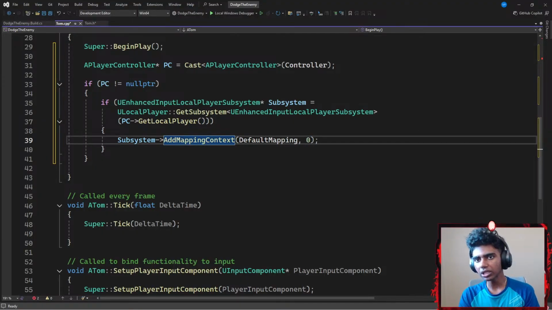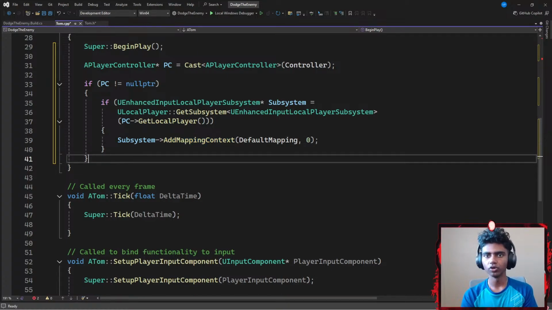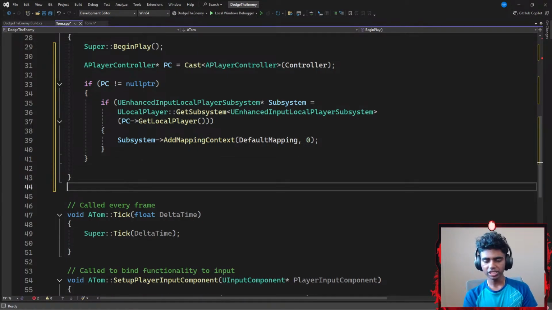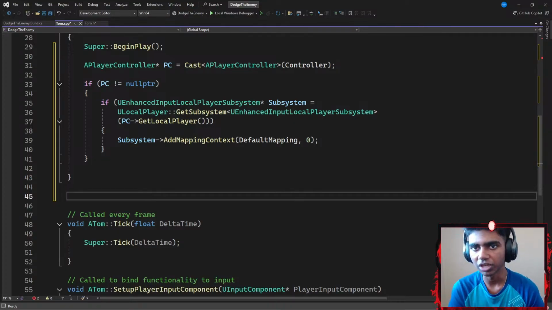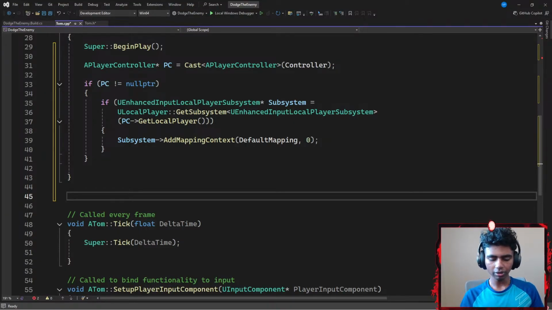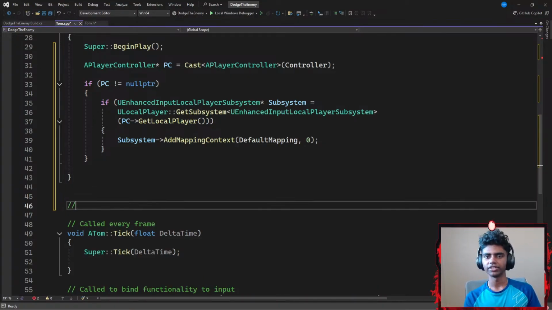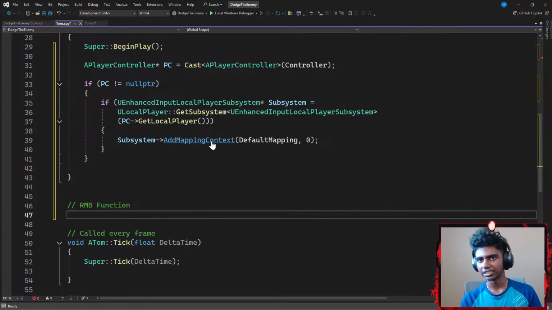Okay, now once I'm done with all this, I'm gonna go ahead and move outside of my parentheses here, and I'm gonna go ahead and just get my chair a bit in front. There we go. Okay, and then I'm gonna go ahead and add a comment that says something like RMB function. I'm gonna go ahead and define the function that I've declared in my header files. And guys, again, this is just for me adding movement that I did.